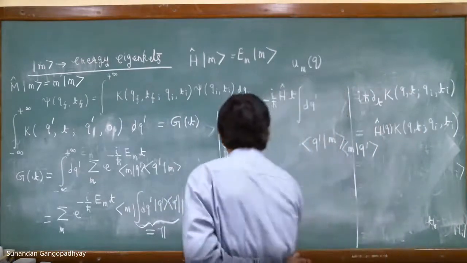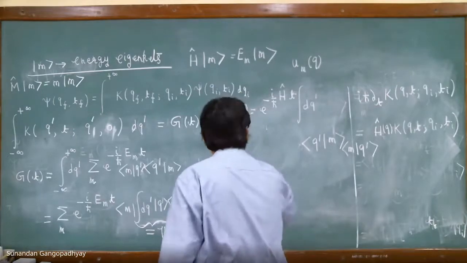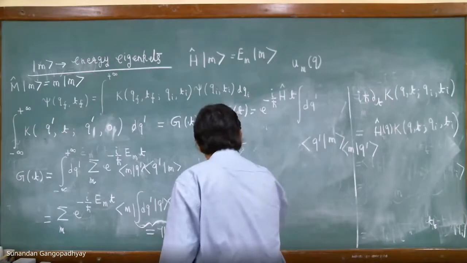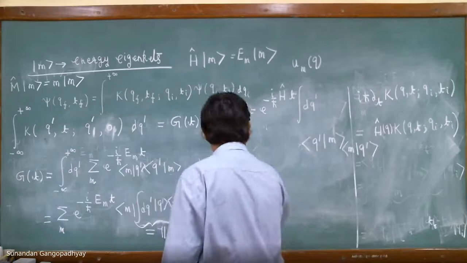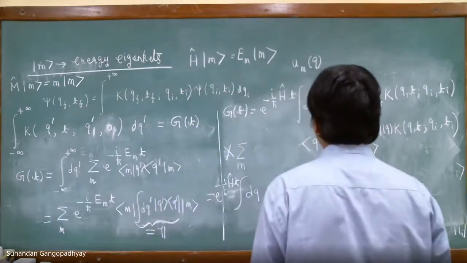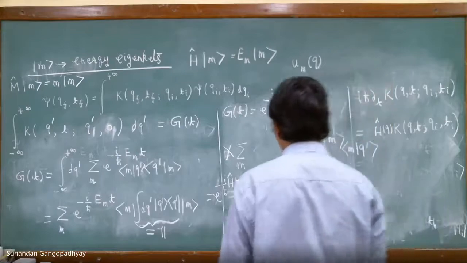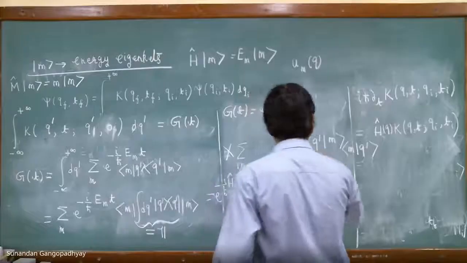So this will give us what? There is an exponential sitting outside. And now we have q prime, function over n, this is 1.